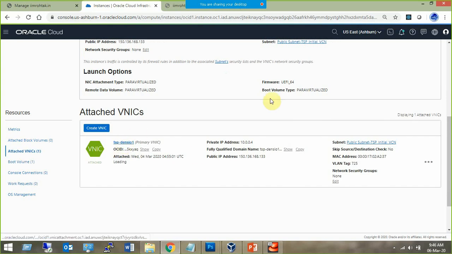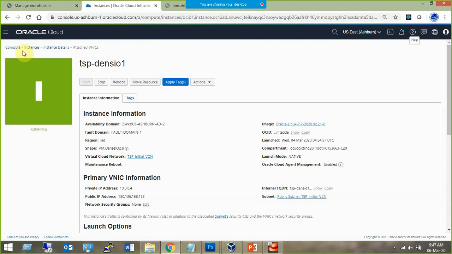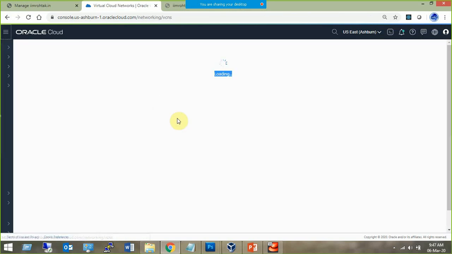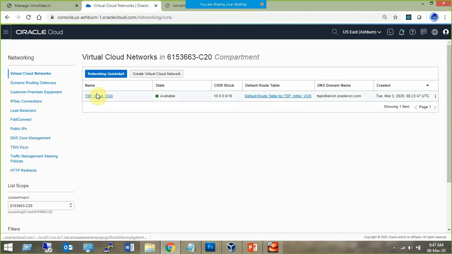This is our network interface card. Within the region. Let me go back to the VCN. I forget the location myself. Oh, within the VCN, right? You go to the VCN first. Okay.